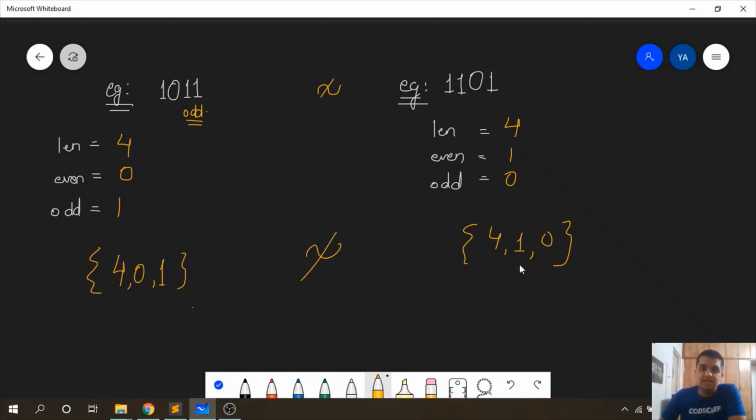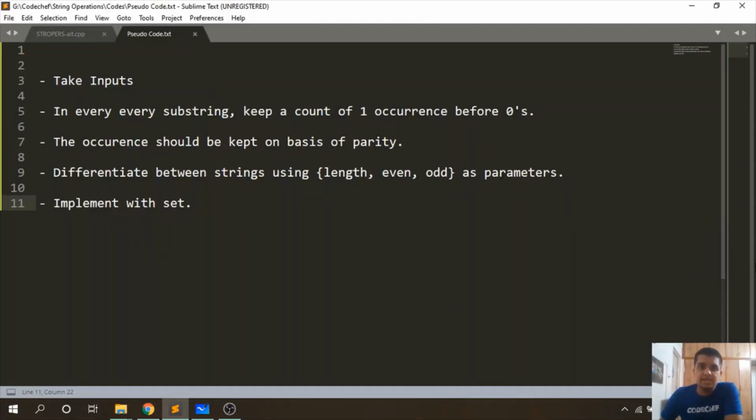Now let us see the pseudocode for this problem, followed by the C++ implementation. First we will take input, that is the string s. Next, in every substring, we will keep a count of ones occurring before every zero.